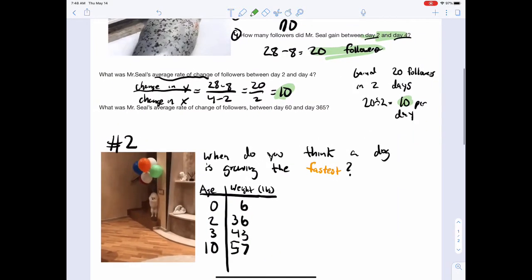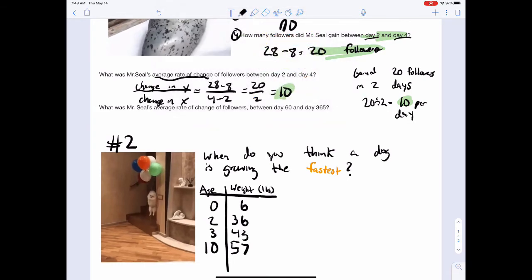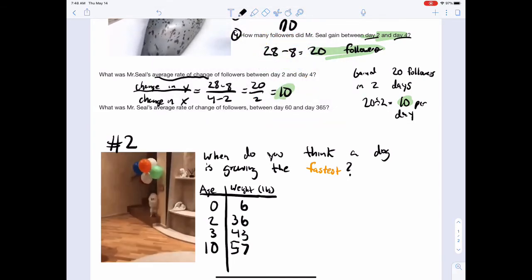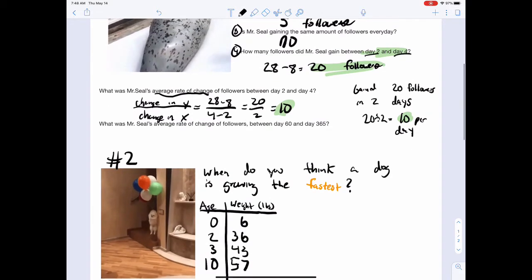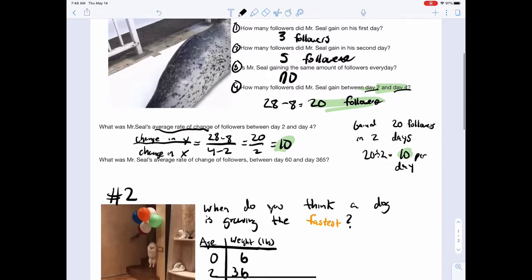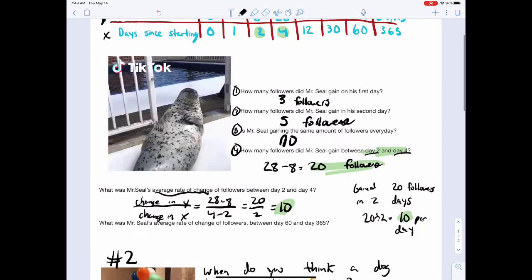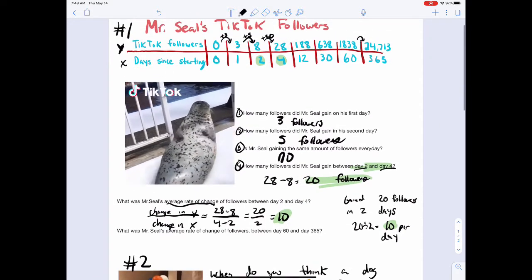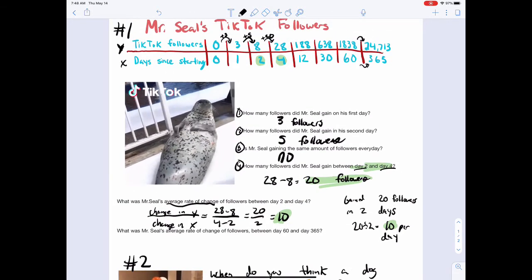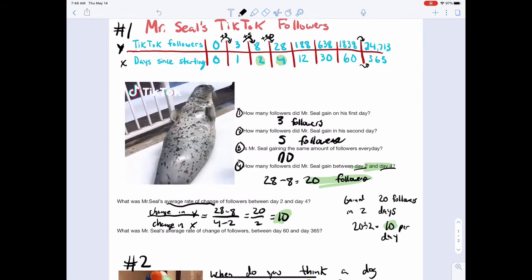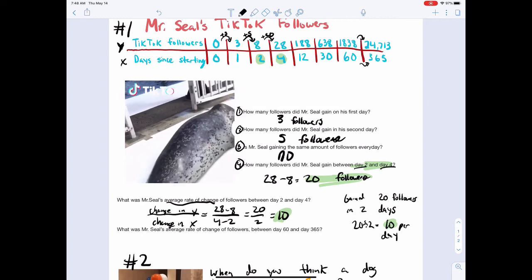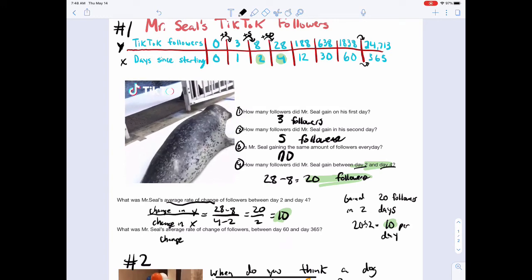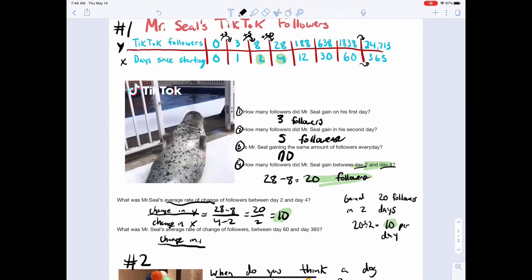All right, so this question here, last one with Mr. Seal. We'll seal the deal here. What was Mr. Seal's average rate of change of followers between day 60 and day 365? So if you look here, day 60 to day 365, well, how many followers did he gain? We probably want to use our formula here. It's a little harder to do in our head.